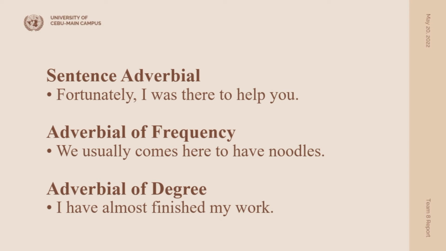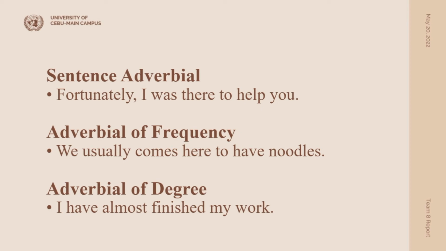It was fortunate that I was there to help you. So according to the speaker, or from his or her point of view, it was fortunate that he or she was there to help you. Second example: Shockingly, he finished everything within an hour. So this entire thing, he finished everything within an hour, is shocking to the speaker. So the words fortunately and shockingly modify the entire main clause.